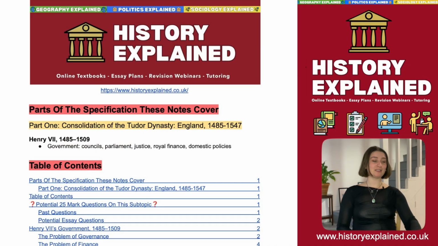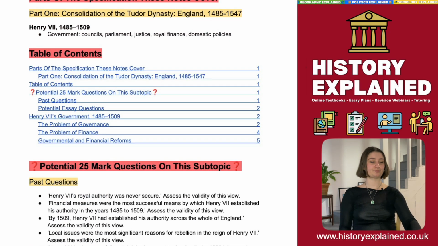Okay, so let's start having a look. So Henry VII's government is the second part of the first section of the Tudor A-level course. So we're looking at part 1, Consolidation of the Tudor Dynasty, England 1485 to 1547. In the previous video, we were looking at the background to Henry VII's power, and in this video, we're going to be looking at how he implements it.